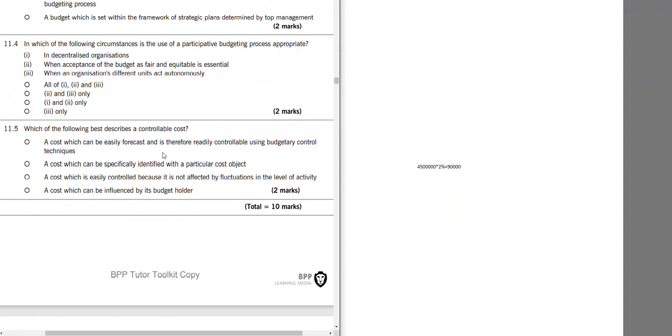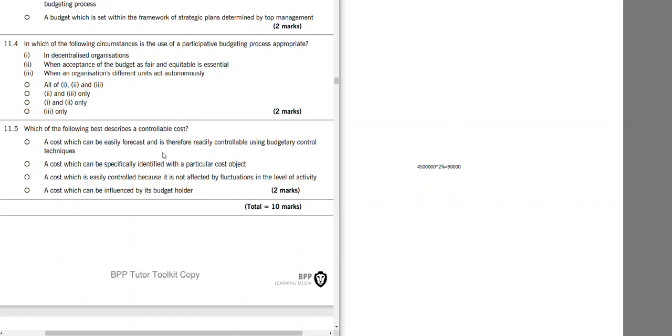Which of the following best describes controllable cost? Controllable cost is a cost that is controllable by a department. A cost which can be forecasted and is therefore readily controllable using the budgetary control techniques.